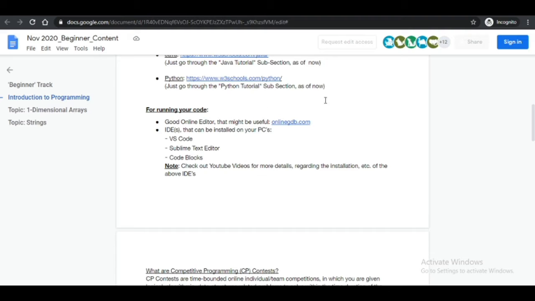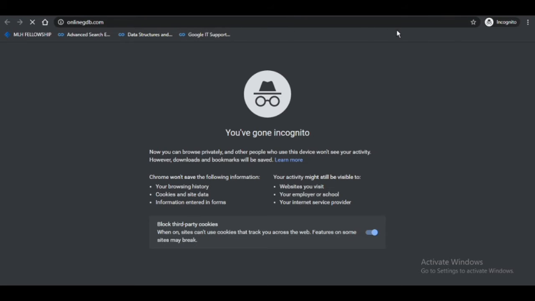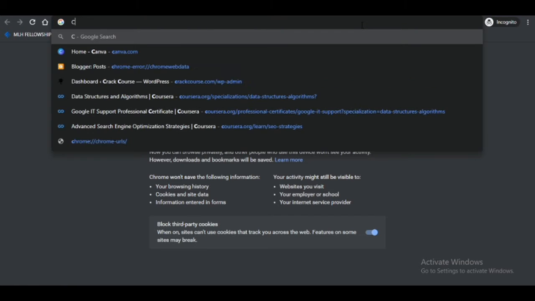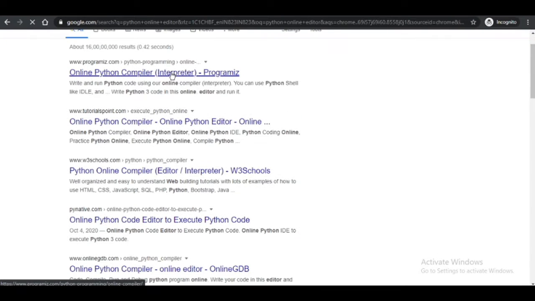For running your code, there is a good online editor that might be useful, that is onlinegdp.com. This is OnlineGDP, and I use it very much. If you don't know about it, you just search for Python online editor.